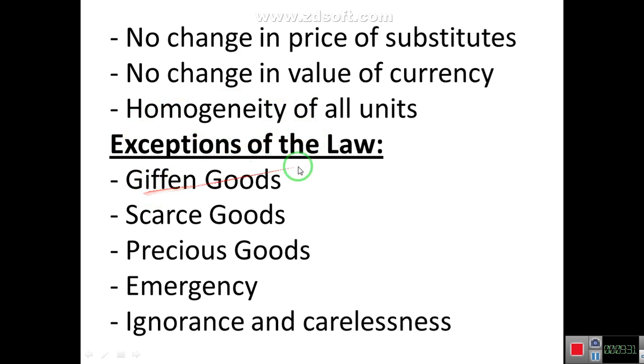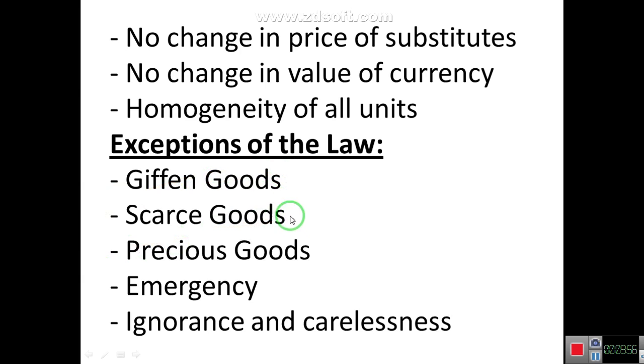Number one is Giffen goods. Giffen goods are those goods which do not obey the law of demand, in which there is a positive relationship between price and demand. Such types of goods are excluded from the law of demand. These goods do not obey the law of demand, and this is the exception of the law. These goods may be most superior or most inferior.